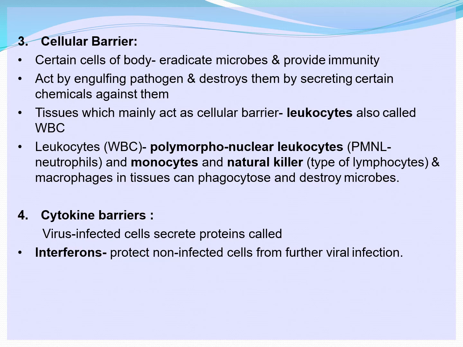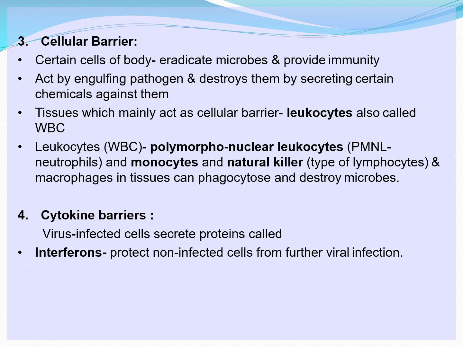All these are in the blood, as well as macrophages in tissues. So white blood corpuscles, which have leukocytes, monocytes, and a kind of lymphocytes, are all present in the blood, and macrophages in tissues can phagocytose and destroy microbes. Now at this point you should know what is phagocytosis.